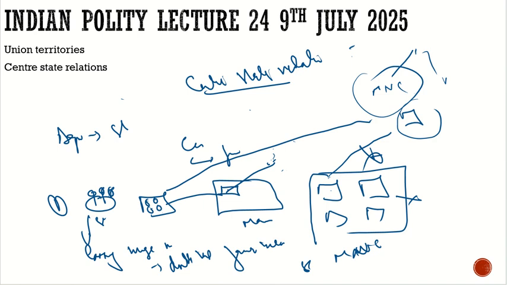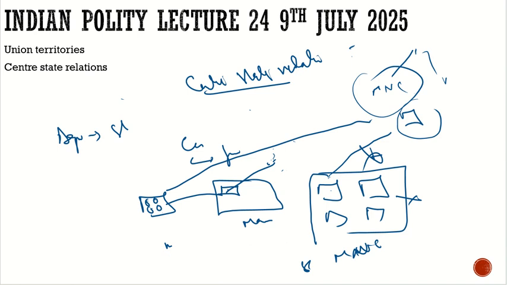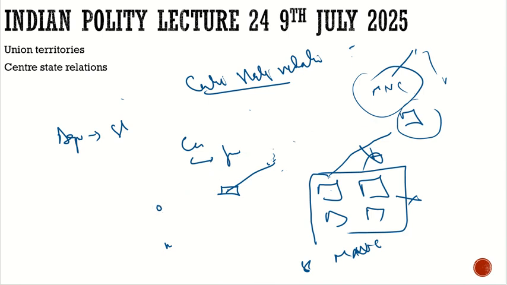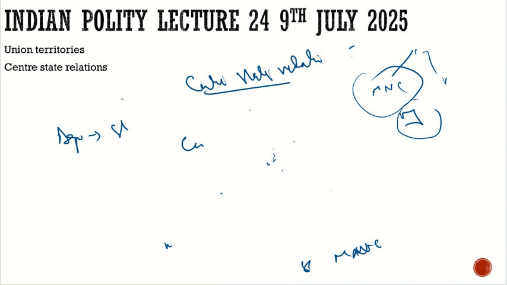Then what was the second law? The first law was the Farmers Produce Trade and Commerce Promotion and Facilitation Act of 2020. Then we have the Farmers Empowerment and Protection Agreement on Price Assurance and Farm Services Act 2020. So let's see, what does the second law say?